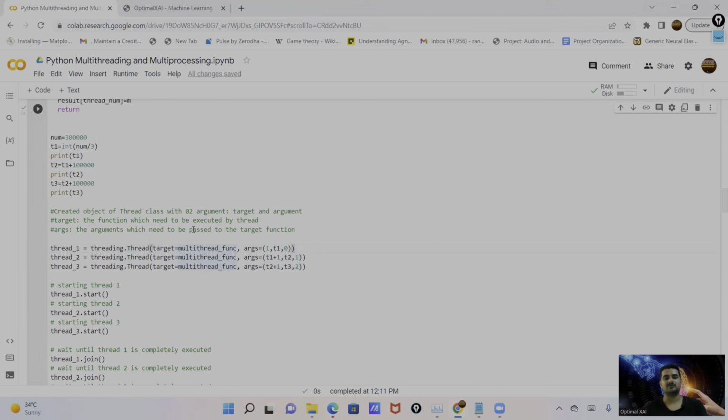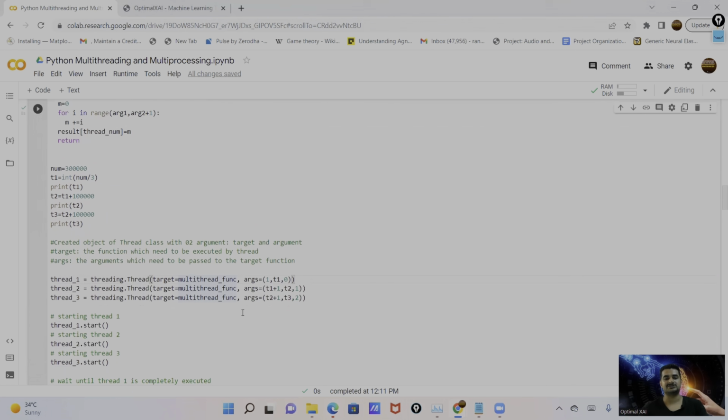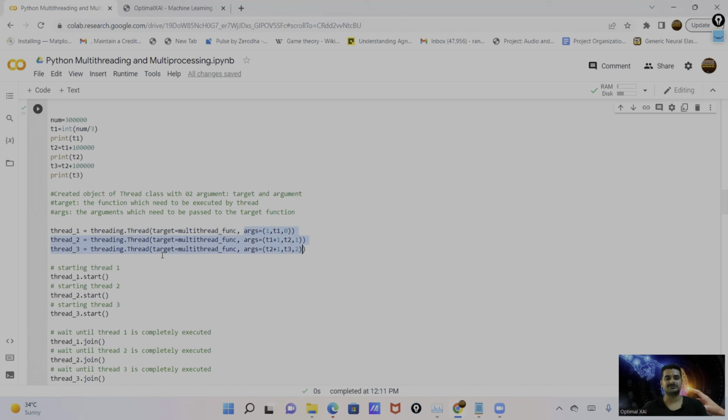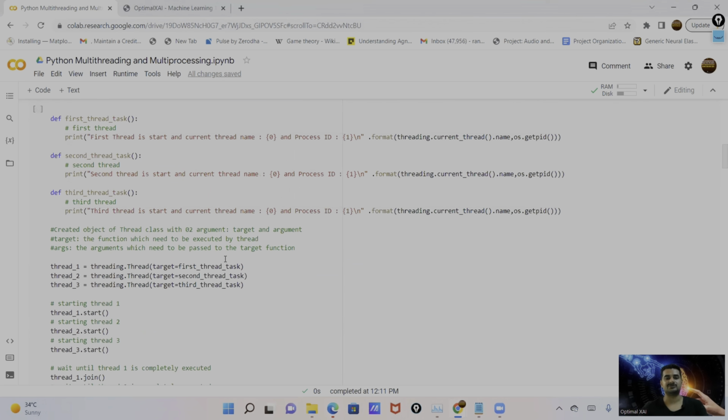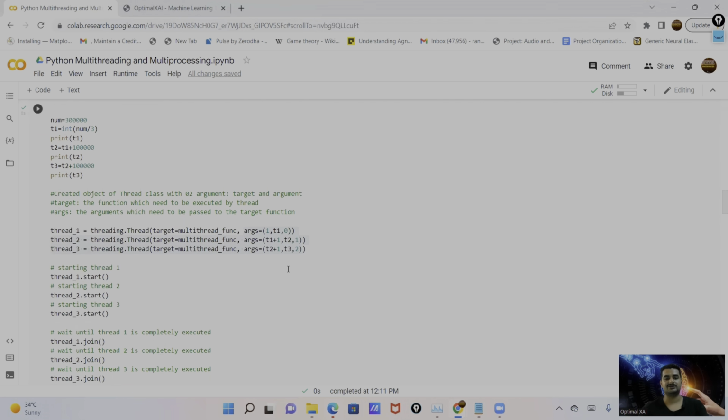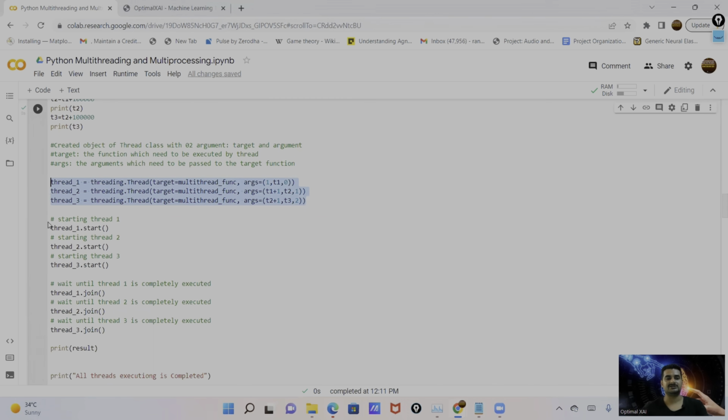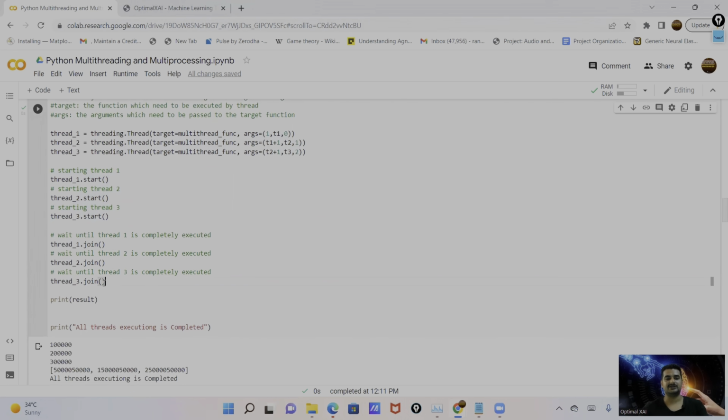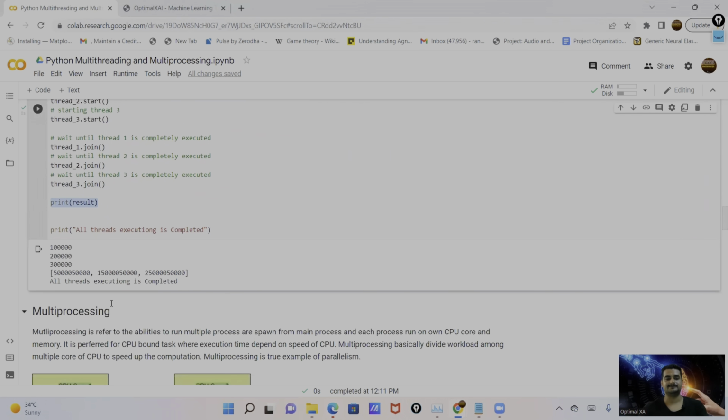In every thread, I am calling the same function. You can see it's the same function, and I just change the argument for each thread. This is the same syntax as above. Similarly, I'm again creating 3 threads here. And now again, I'm starting these threads. This is the syntax to start the thread, and again wait for the threads. And here in the end, I'm printing the result.